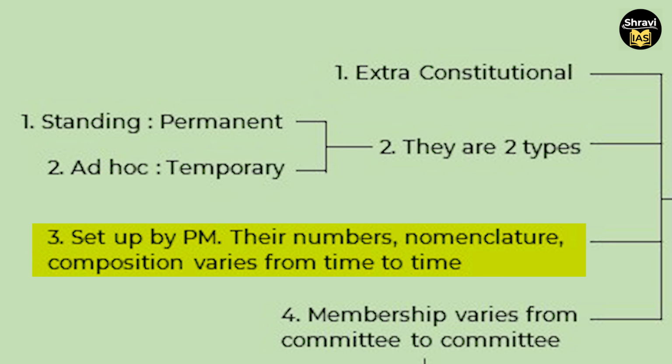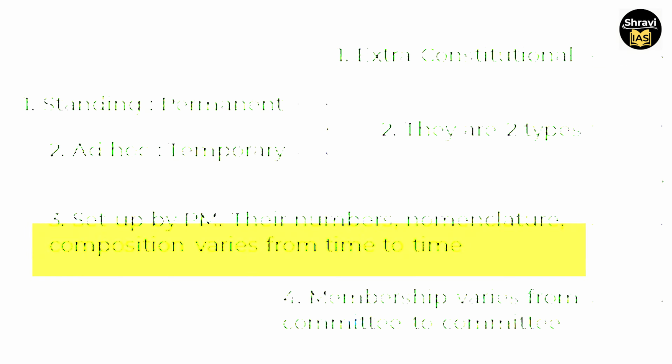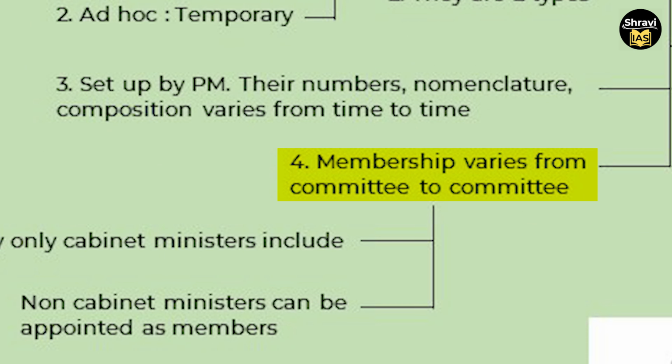The cabinet committees are set up by the Prime Minister, and their numbers, nomenclature, and composition vary from time to time. So it is not fixed. There might be variations in the numbers. The membership of the cabinet committees varies from committee to committee.